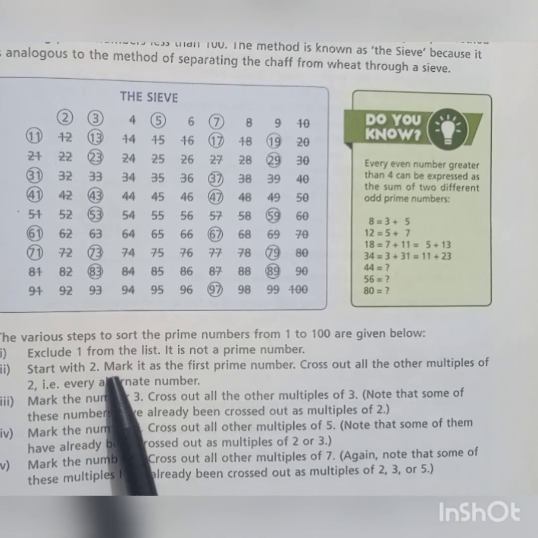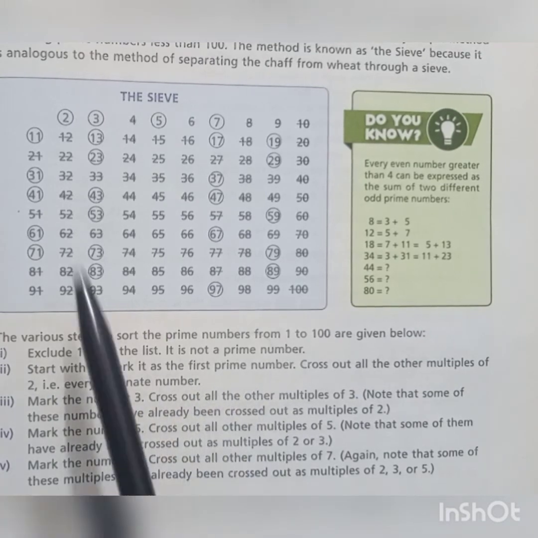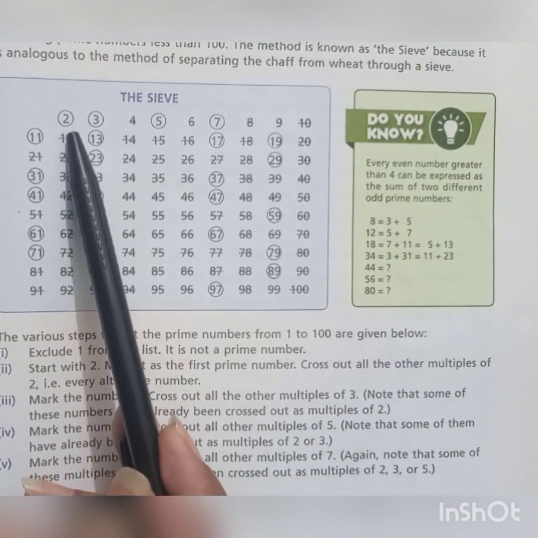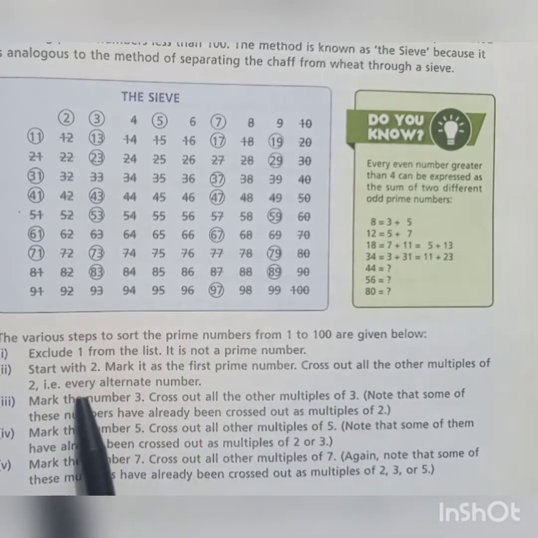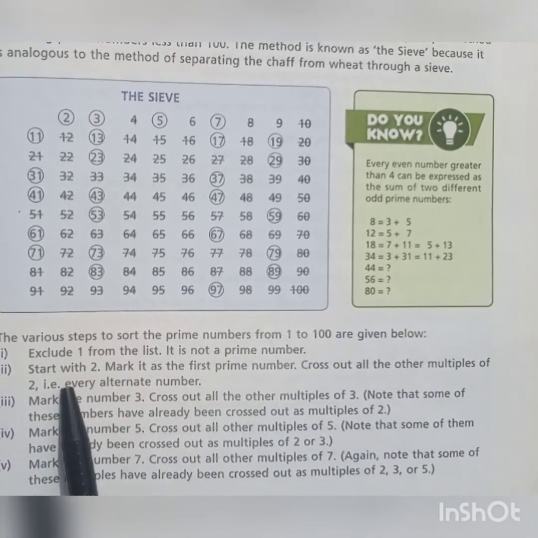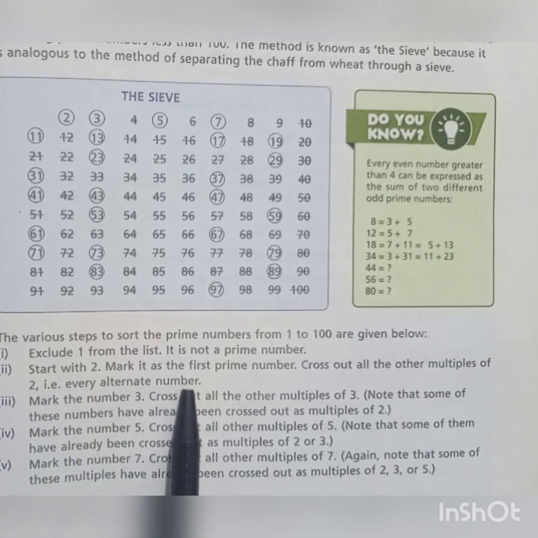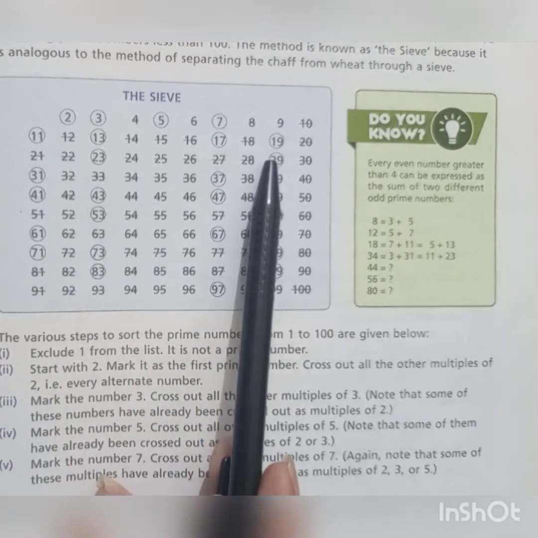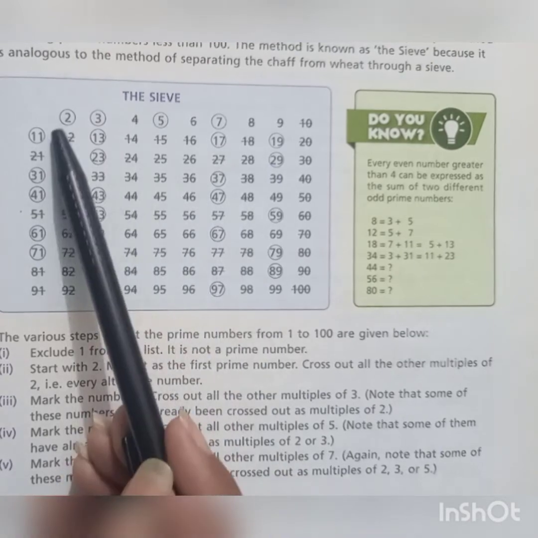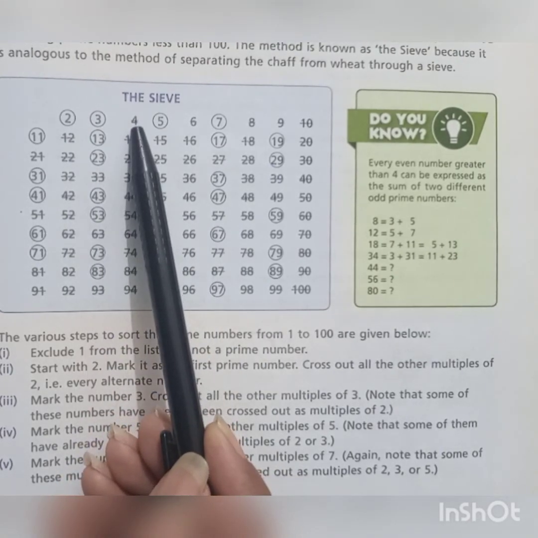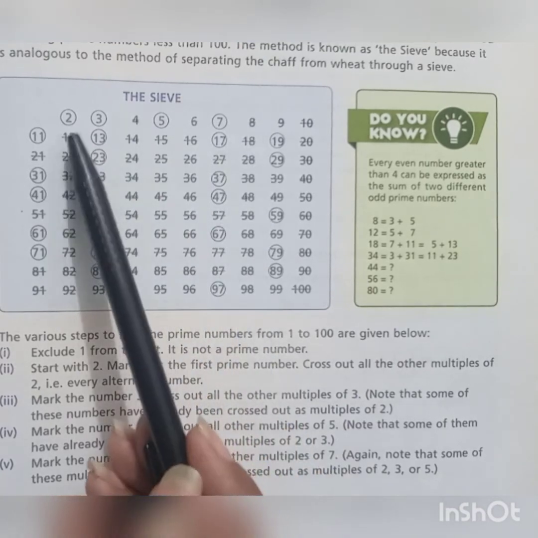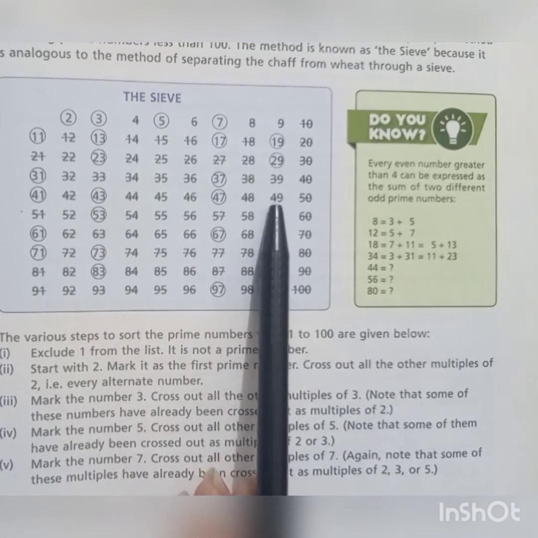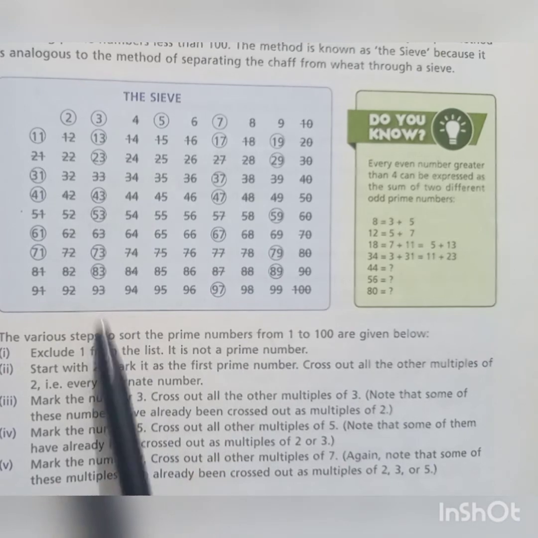Part number 2: start with 2, mark it as the first prime number. Here we can see that the number 2 is already marked in the form of this circle. Cross out all the other multiples of 2, that is every alternate number. Like here we can see that the digit 4 is crossed, digit 6 is already crossed, and 8 is already crossed. Multiples of 2 in this given box are crossed.